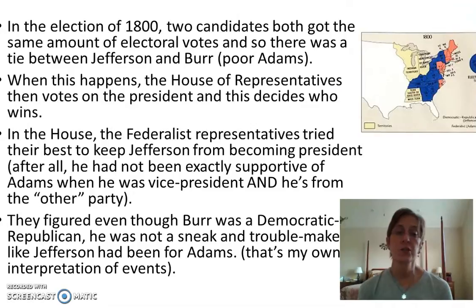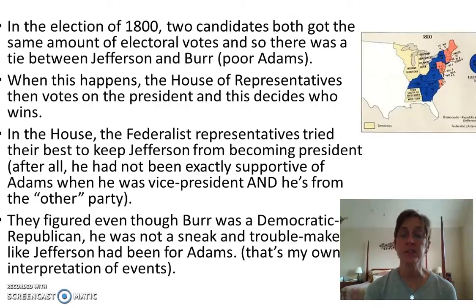All right. So the election of 1800, the two candidates both got the exact same amount of electoral votes. And so when that happens, there's a tie. And in that case, the House of Representatives is tasked with selecting the president. And this was a tie between Jefferson and Burr, and poor Adams is left out of it completely. But that's not surprising because he had had those scandals while he was in office. And you'll see before I'm done with this screencast that it's not over. He doesn't leave office without having another scandal yet, which he himself causes, actually.